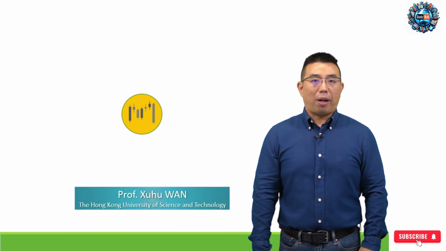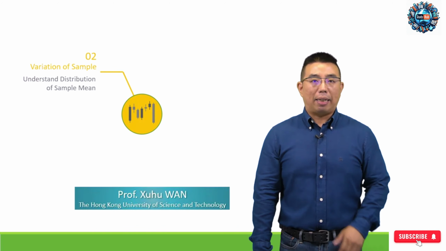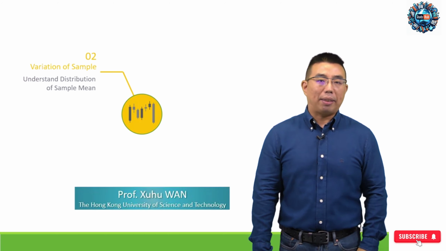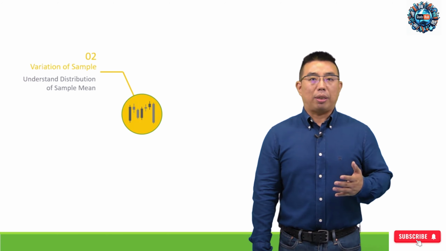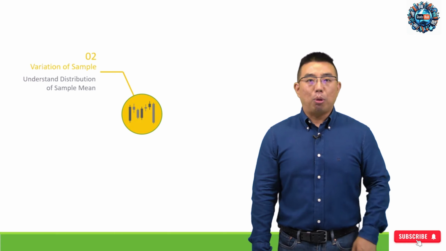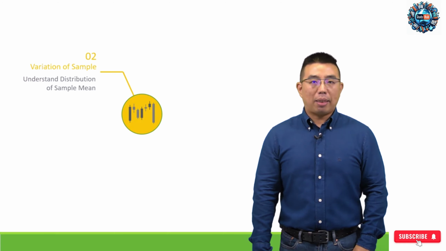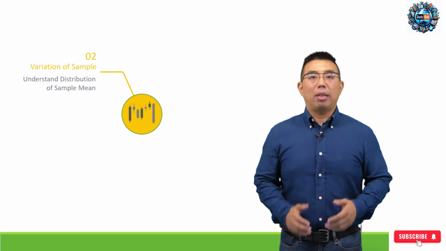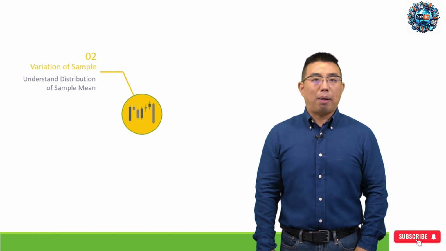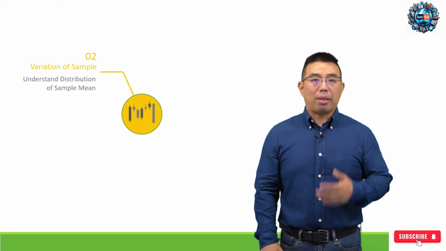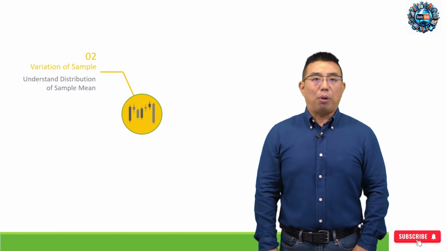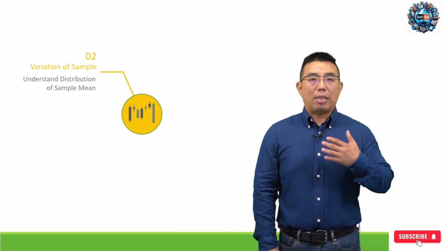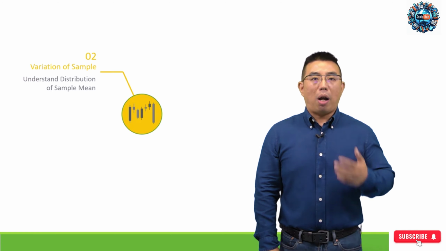In this video, we will talk about the variation of sample mean and the distribution of sample mean. Knowing the variation and its rule is important to help us correctly evaluate the estimation and validate assertions about population based on the samples. For example, you have historic data of 100 days.